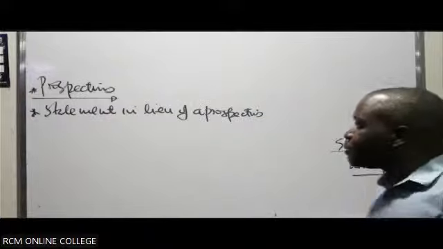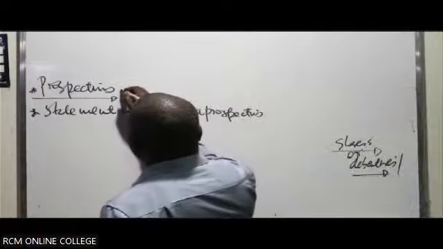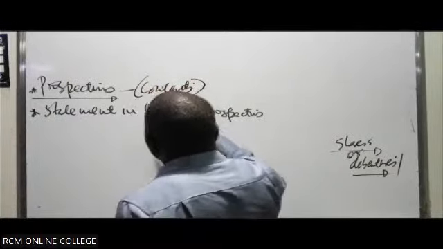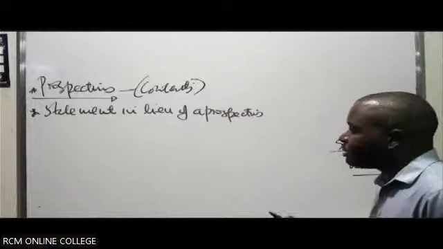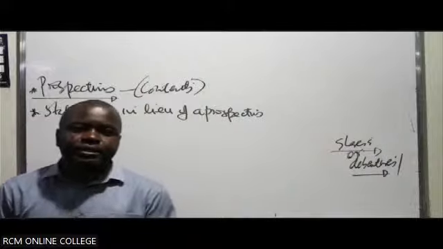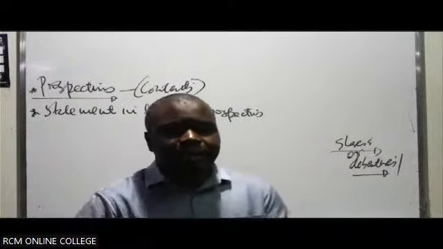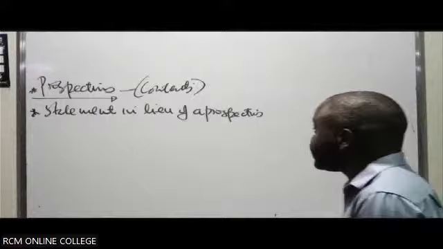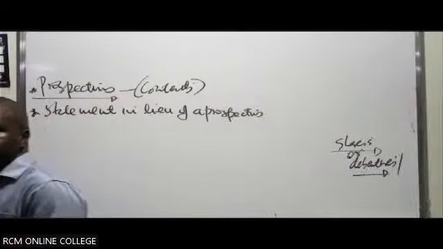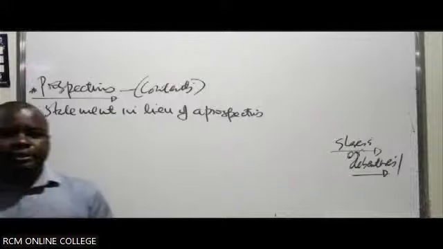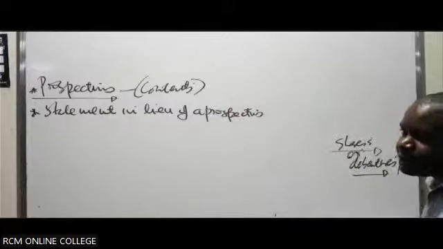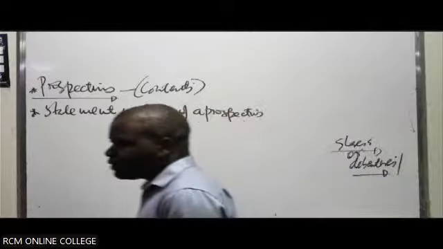So this prospectus will have a number of contents. Part of the contents you must expect: we should be able to see the name of the company. For example, if it's in a newspaper, we should see which company is selling these shares. Number two, we should be able to see the par value of these shares, that 10 shillings we've talked about. Number three, are they selling the shares at a premium, or at a discount?